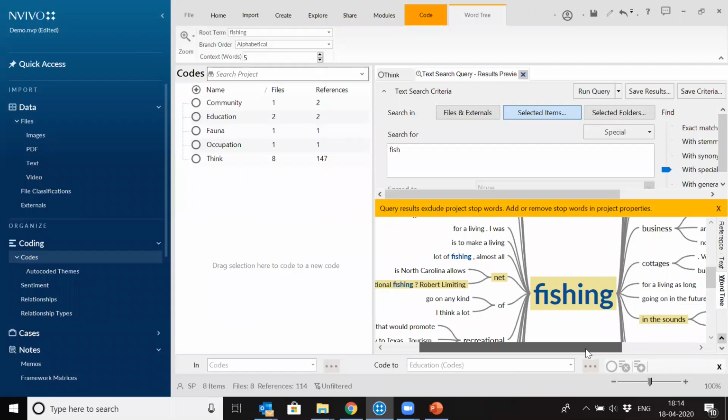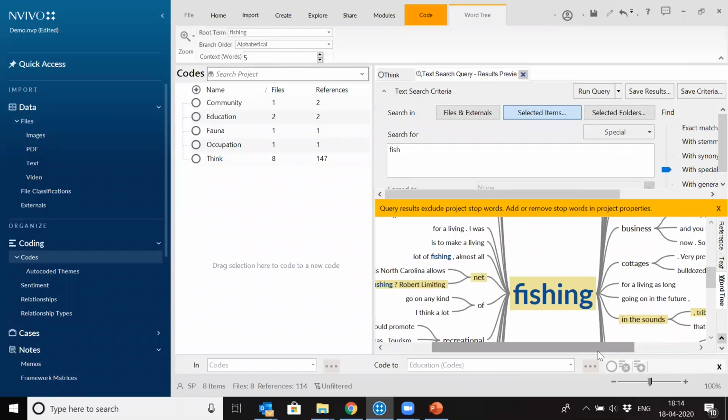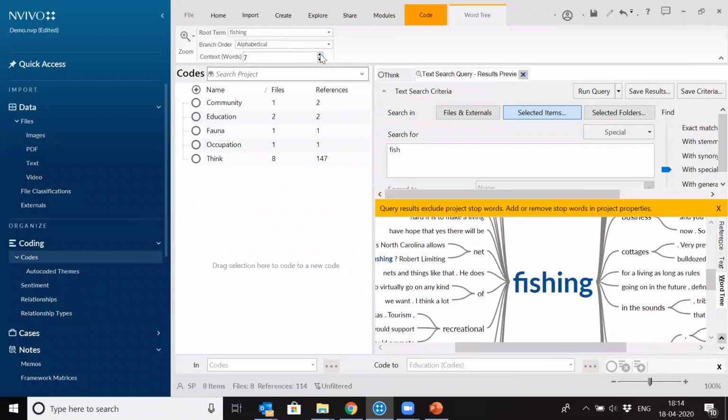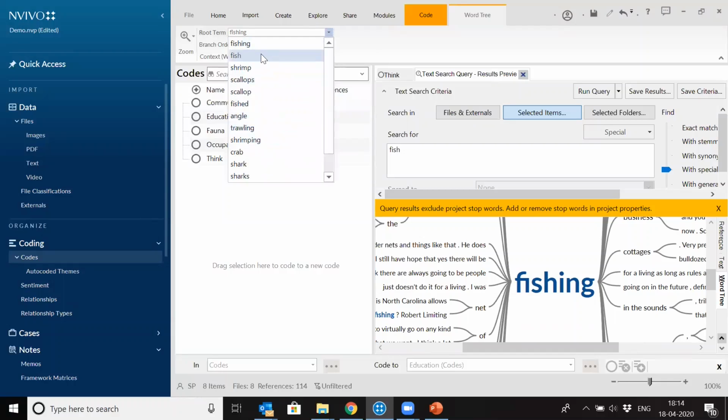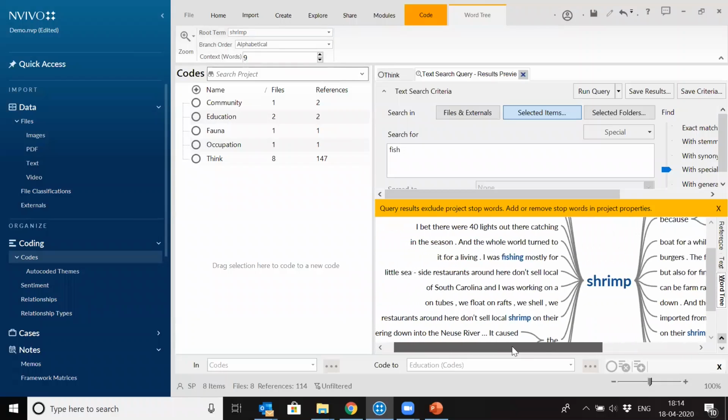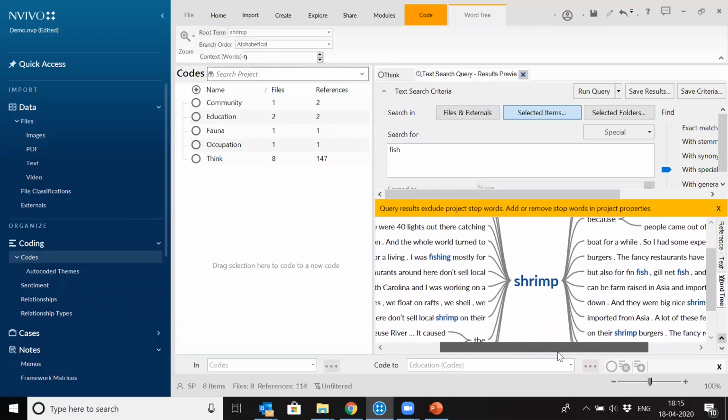So this will help you understand how the keyword which you have entered is being used in my data, how the people are talking, in what reference they are talking about this thing. You can always increase the number of context words. Right now it's 5. You can make it 6, 7, 8, 9, 10, whatever you want to keep, right? Branch order is alphabetical. Root word is fishing. You can always change it from fishing to other words, right? So these are the same meaning words, specialization of the words. So say you want to look for shrimp, so it will show you for shrimp. How the word shrimp has been used, in what reference it has been used, right? So you can change it from here.